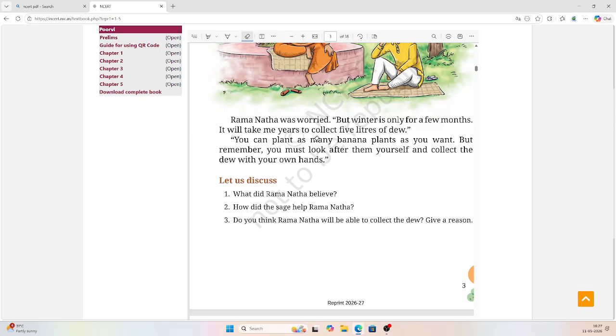How did the sage help Ramanatha? By giving him a task. And what was the task? To collect 5 liters of dew from the banana plant. Okay. Do you think Ramanatha will be able to collect the dew? Give a reason. I think yes. Say why? Because he believed in the magical potion.